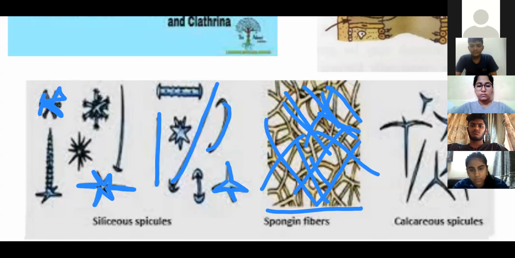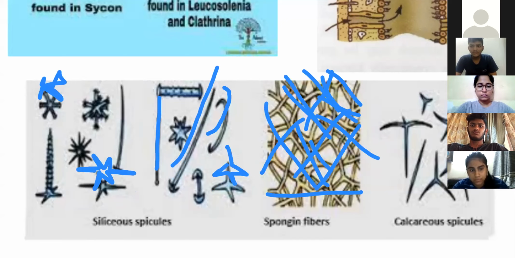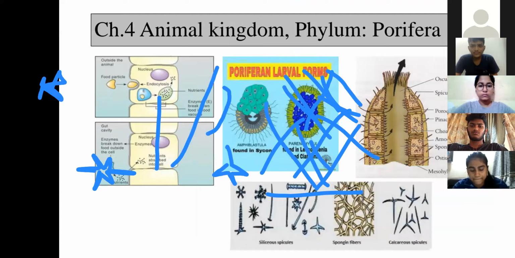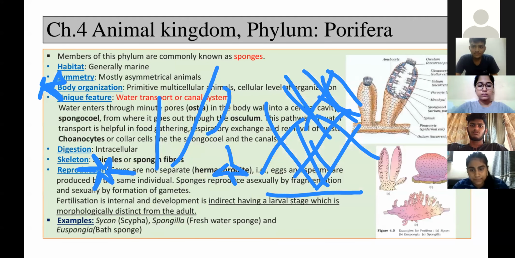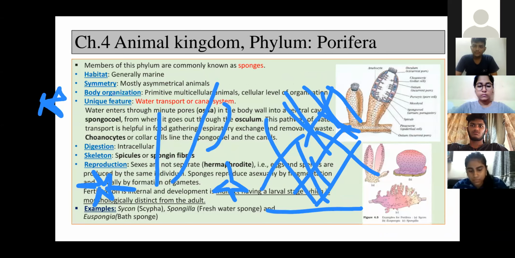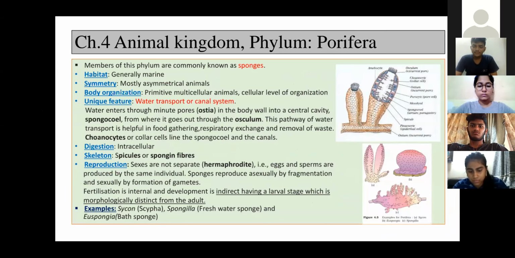See, sponges, right? Sponges are aquatic organisms. For that, remember, a strong skeleton system is required, that is made by spicules and spongin fibers in case of poriferans or sponges.